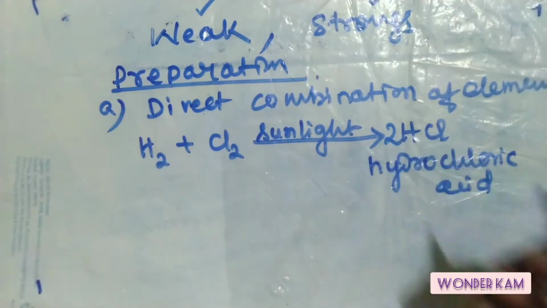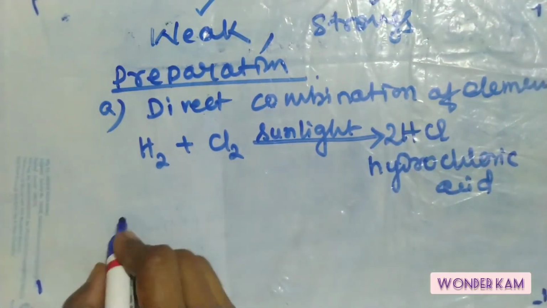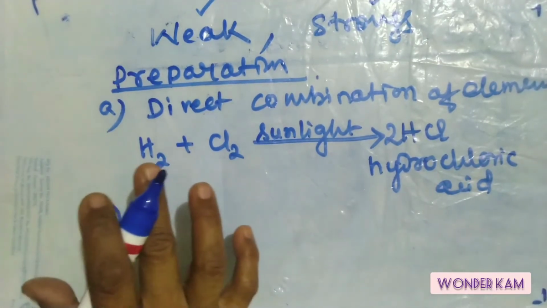Okay, let me balance this equation. So now hydrogen and chlorine, this is the balanced equation. Always while writing an equation, we should balance the equation.